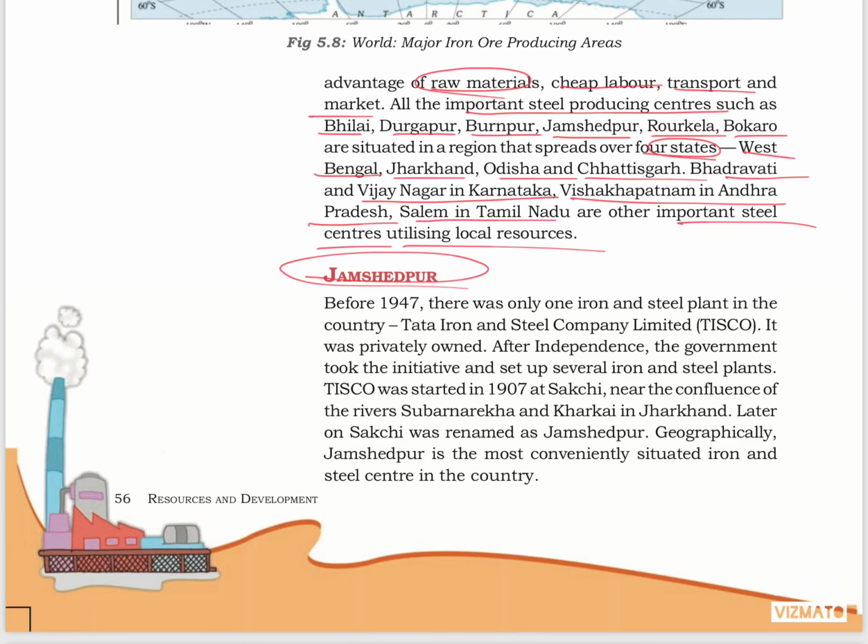Before 1947 there was only one iron and steel plant, that is Tata Iron and Steel Company Limited, TISCO. It was privately owned. After independence, the government took the initiative and set up more and more iron and steel plants. TISCO was started in 1907 at Sakchi near the confluence of the rivers Subarnarekha and Kharkai in Jharkhand. Later, Sakchi was renamed as Jamshedpur. Geographically, Jamshedpur is the most conveniently situated iron and steel center in the country.